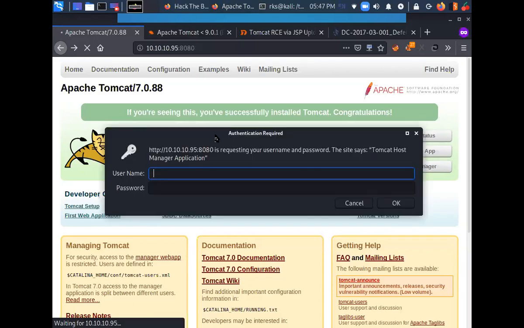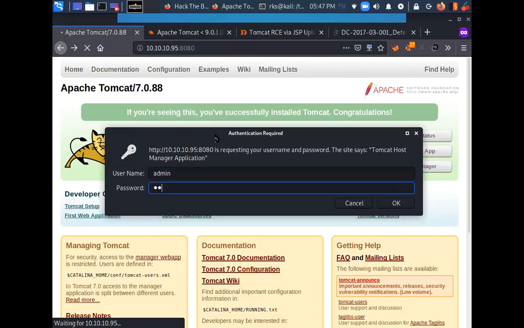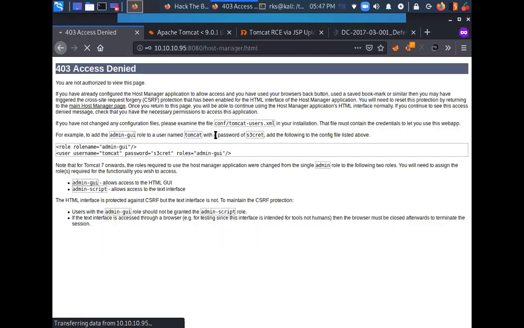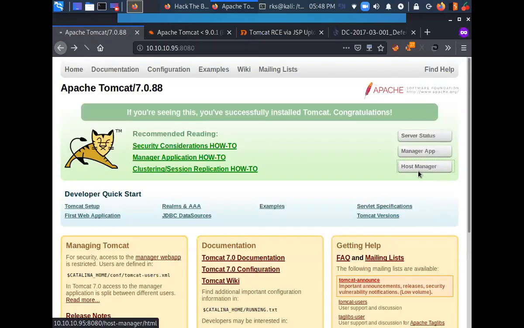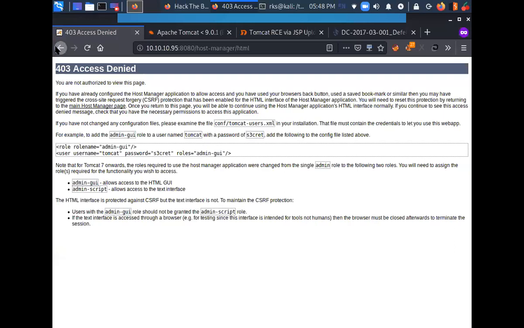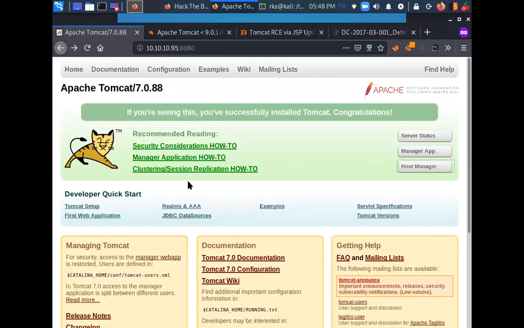Not working. Admin, admin. Access denied. Let's try again. Access denied. Now it is not giving me the option to enter the credentials. Maybe it has saved it in its cache, that this user should not be allowed to have access.